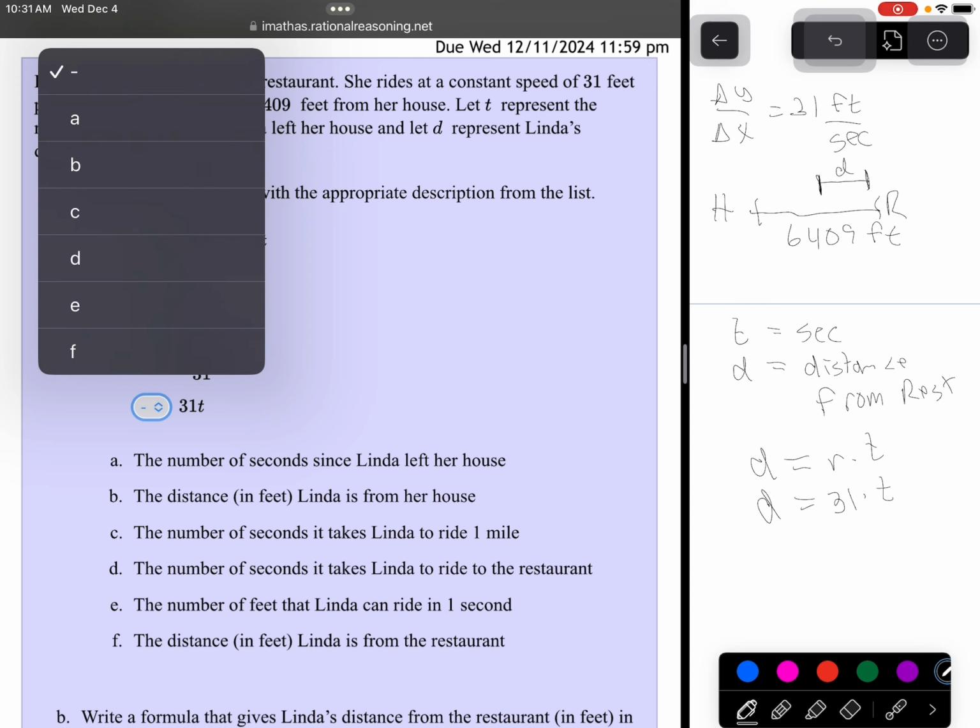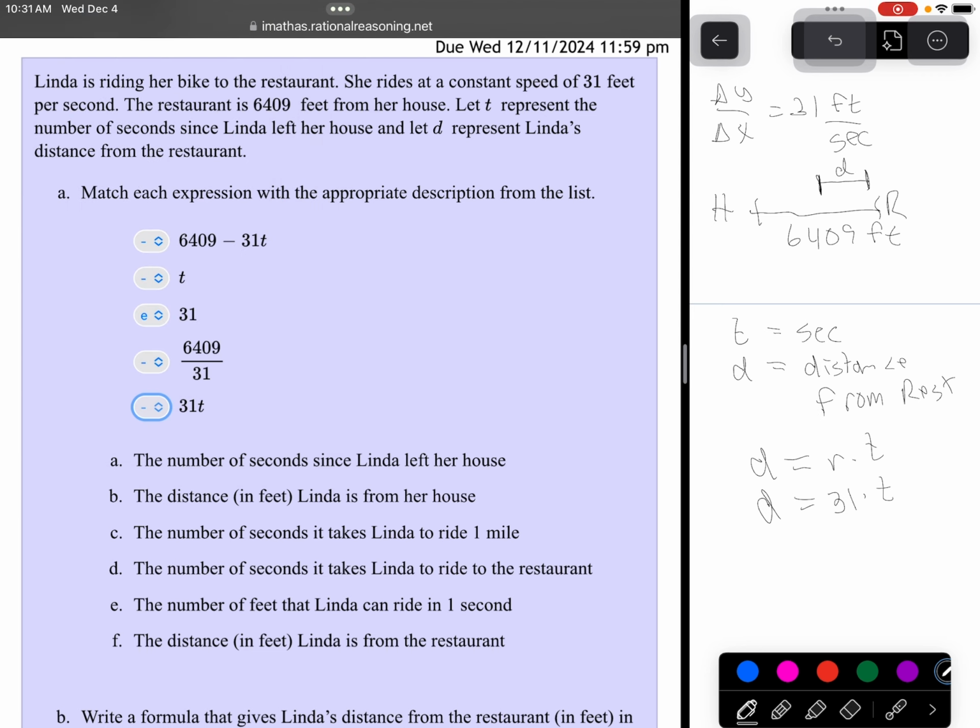Let's see. Wait a second. That wouldn't be the same d as that one. Let's see how we could write it. Okay, so that's how many feet she has ridden. So d would equal the distance from the restaurant minus that 31t. So that's the top one there.